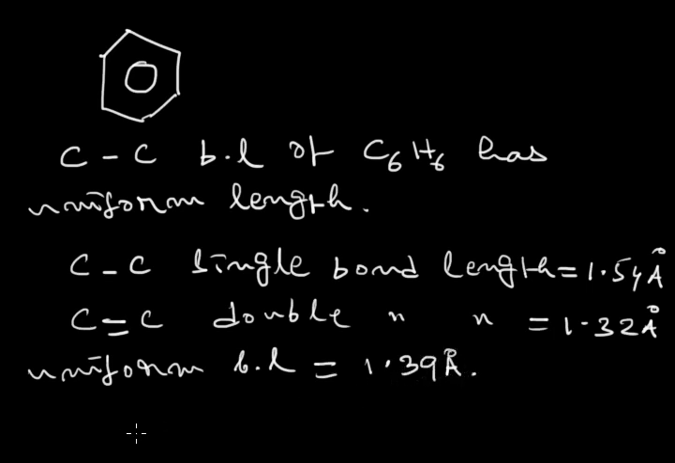So in examinations there is a question: why is the bond length of benzene uniform? The answer is that due to resonance in benzene, the CC bond length has intermediate character and it is neither single bond nor double bond. It is intermediate between single and double bond, and we get a uniform bond length in benzene.